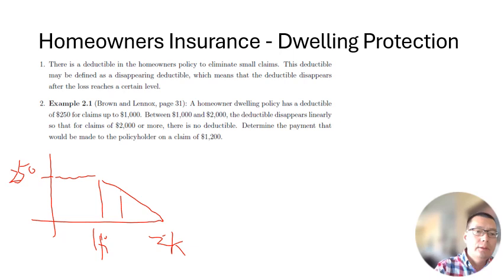So based on this, we know the ratio of this to this would be the ratio of this part to this part.